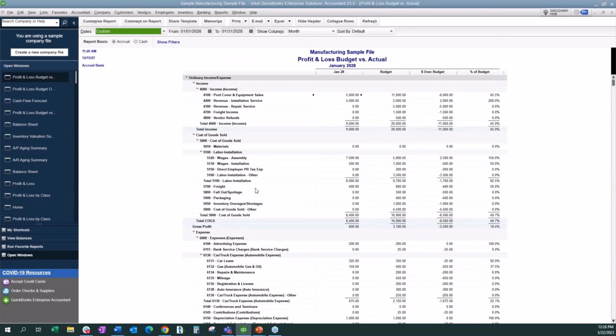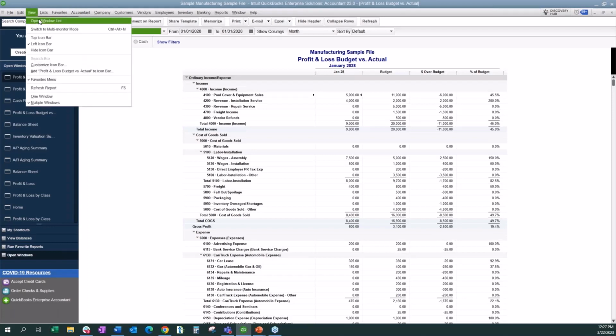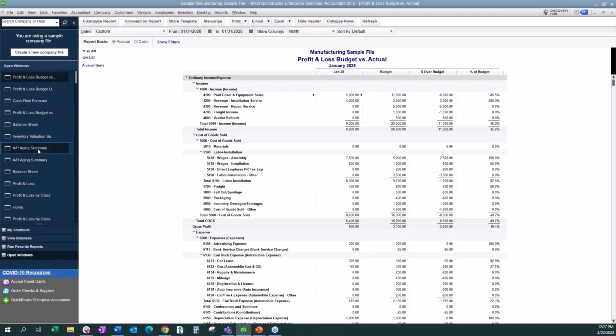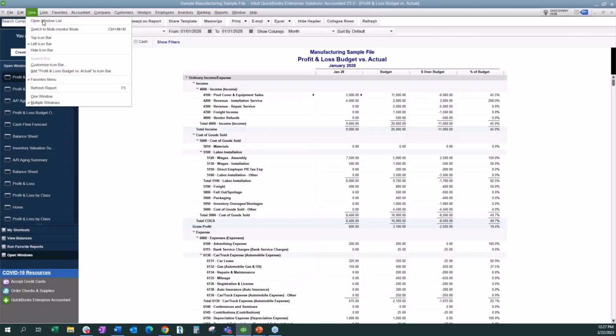Okay. And then, how do you have the blue column on the left-hand side? That's part of your view. You can change it under your preferences for how you look at everything. You can change your color; that's all a preference. You can also do the Open Window List here. That way, when I have different reports, I can go back and forth easily, and that's under my View. So that's my Open Window List. And then here's your top icon bar, where everything is over here. Of course, you can customize it.